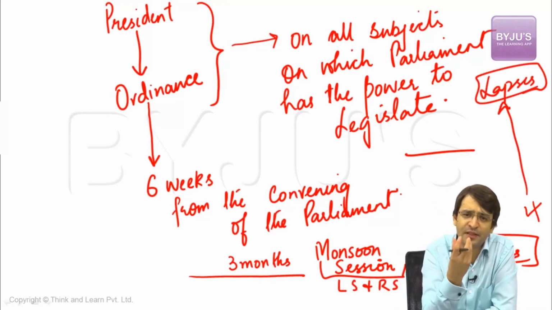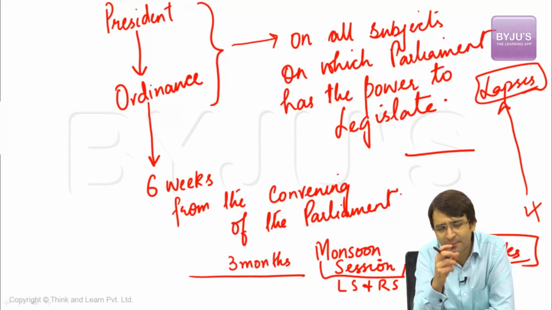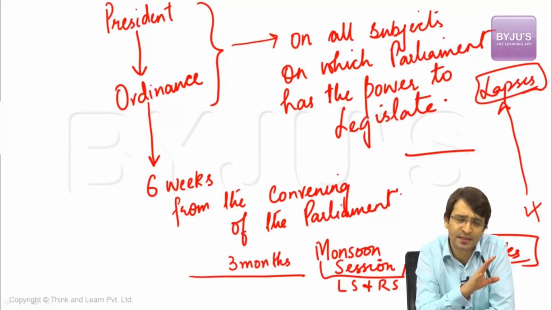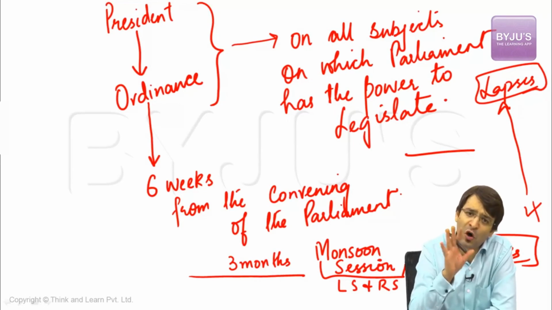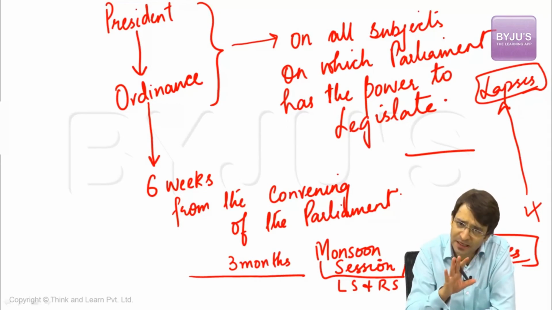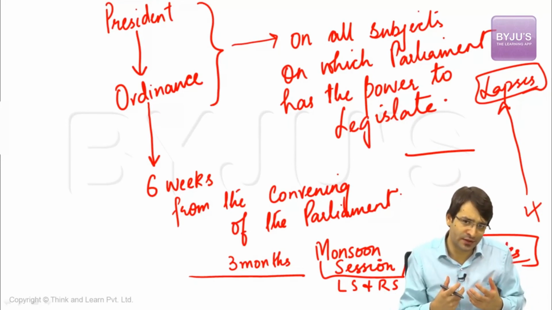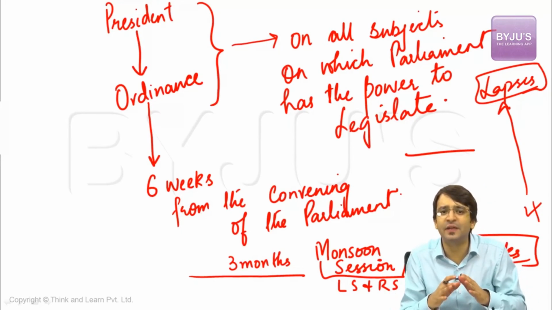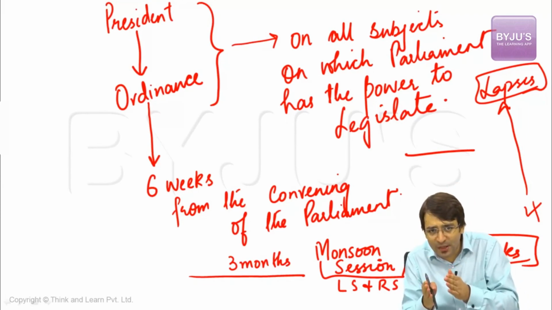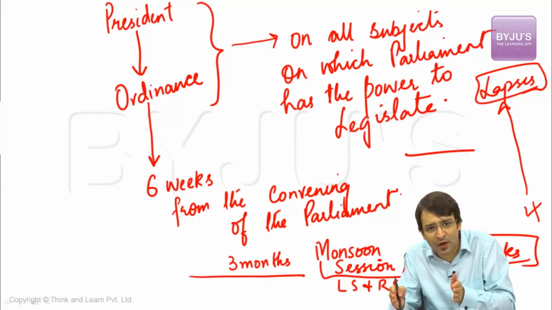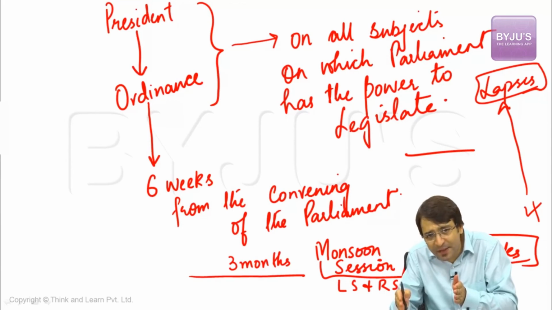We know the reason behind having this provision in the Constitution. We know that there is a requirement that when either one or both houses of the Parliament are not in session, President can promulgate an ordinance. And that too on all subjects on which the Union Parliament has the power to legislate. Clear? Now, what is going to be the validity of this ordinance? The validity will be 6 weeks after the reconvening of the Parliament. That means if Lok Sabha and Rajya Sabha are convened together, for about 6 weeks from now, this ordinance will continue to have the life of its own. When the 6-week period is over, ordinance lapses.